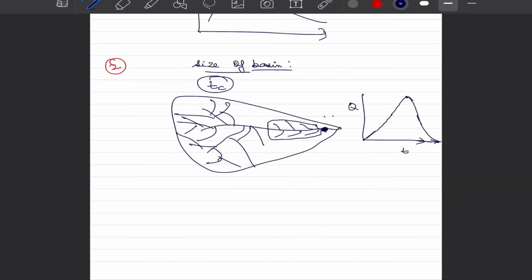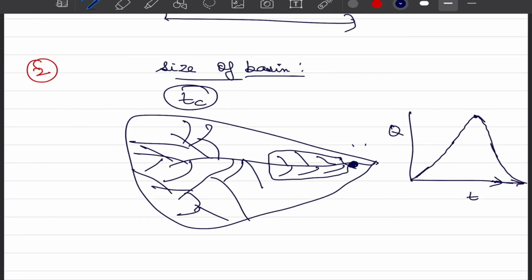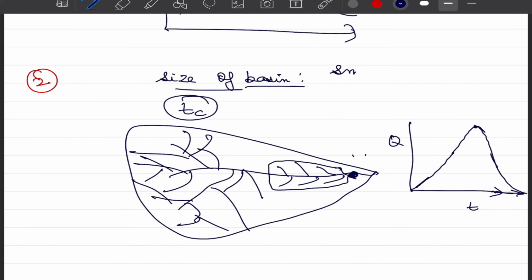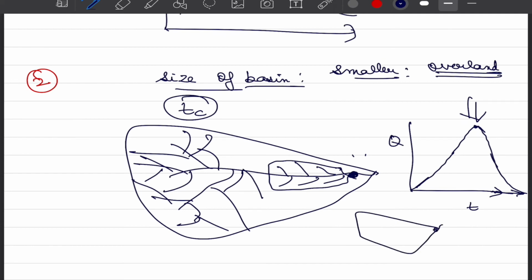Now, whenever our basin is smaller, in that case, overland flow without joining channel flow generally dominates generation of this hydrograph. So for example, if our basin is very small, something like this, and our gauge is here, most of the water that would reach here would not wait to find the stream, but would eventually reach just by the natural action of gravity and without becoming part of the stream or river.